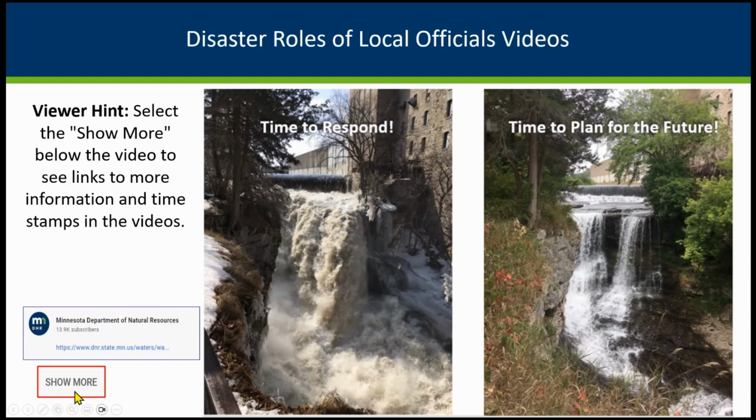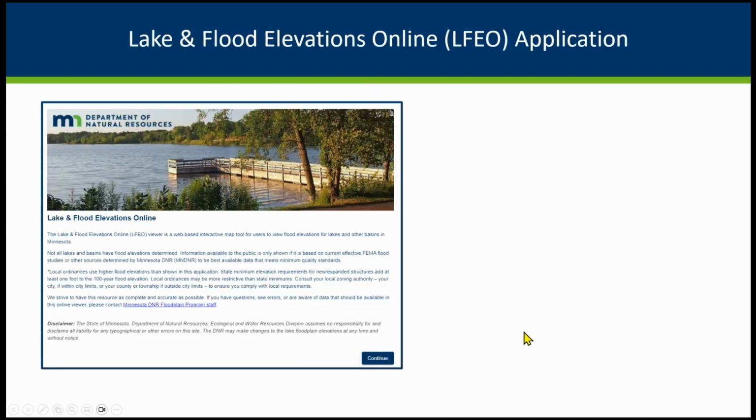And if you hit the show more, it'll give you some of the timestamps if you want to skip ahead in sections within those videos. So talking about some of the main sites we want to focus on, the first of those is a DNR page or viewer that we've had since 2020. It was originally the Lake Flood Elevations Online, but then in 21 we added a bunch more features. We call it the DNR LFEO site, Lake and Flood Elevations Online site.